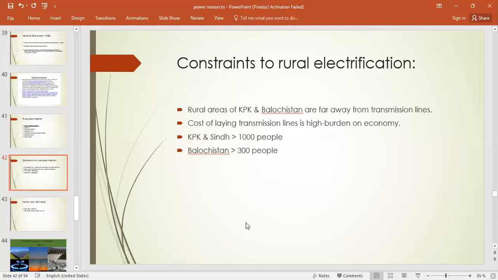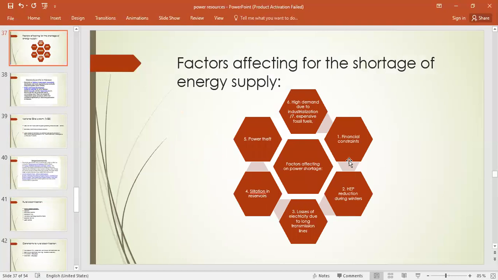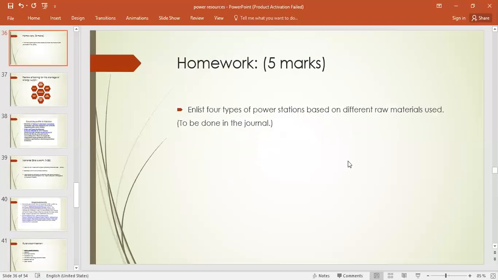In the next block we will be studying a new topic on power resources, right, beta? If you have any question, you can ask through WhatsApp, and then do the homework that I gave you. Let me show you once again. The question was, enlist 4 types of power stations based on different raw material used, right? You have to write the name of that power station and what type of raw material they use to generate that electricity. It should be mentioned, right? Name of 5 power stations should be there from Pakistan only, right? It should be done in the journal.